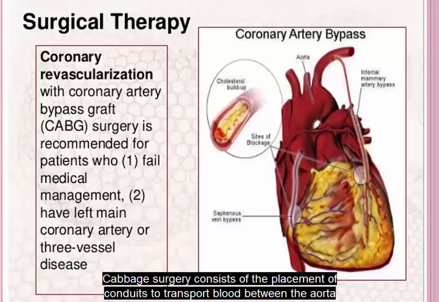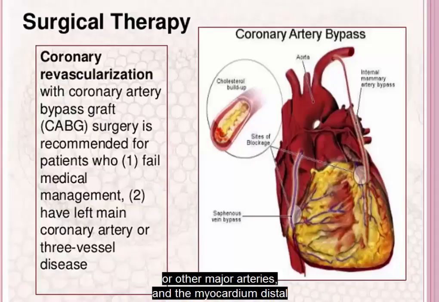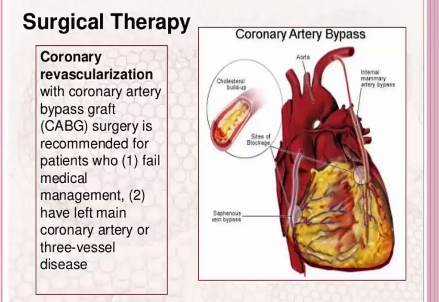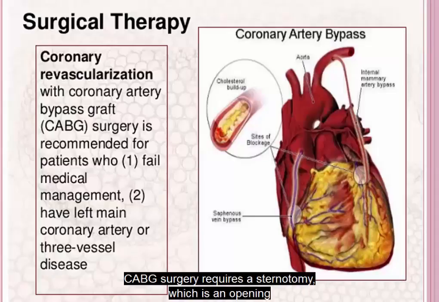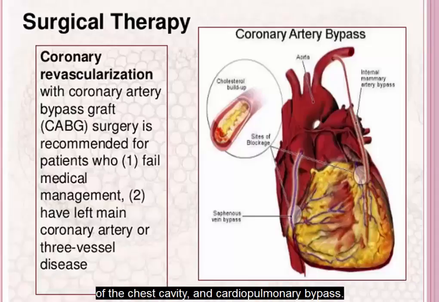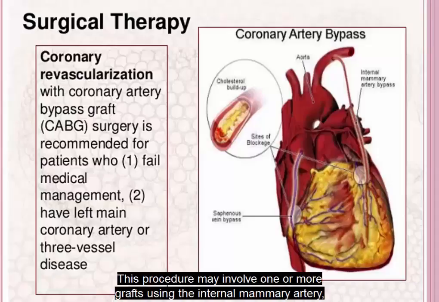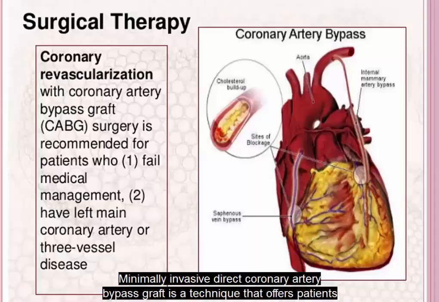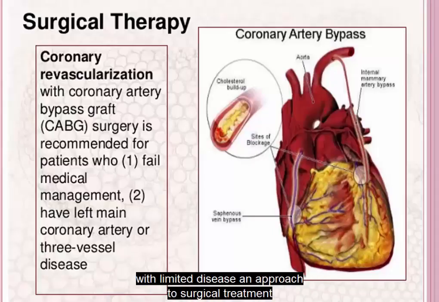CABG surgery consists of the placement of conduits to transport blood between the aorta or other major arteries and the myocardium distal to the blocked coronary artery or arteries. CABG surgery requires a sternotomy, which is an opening of the chest cavity, and cardiopulmonary bypass. This procedure may involve one or more grafts using the internal mammary artery, saphenous vein, radial artery, gastroepiploic artery, and/or inferior epigastric artery.